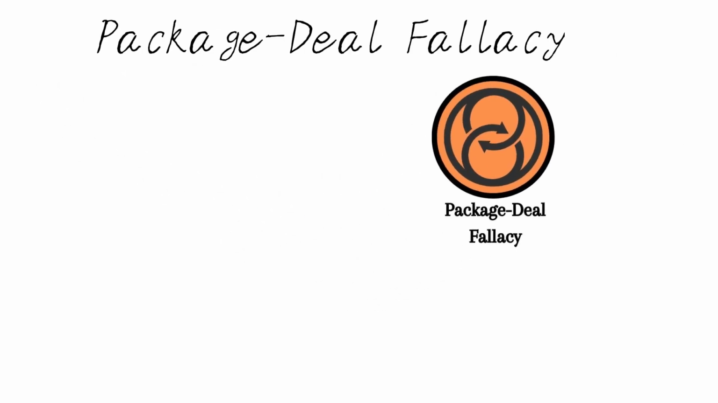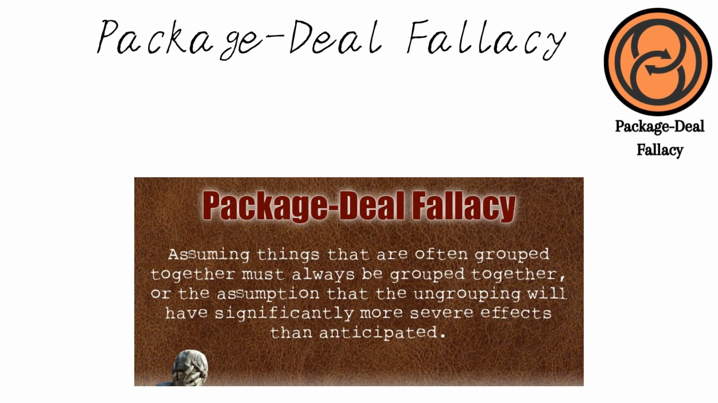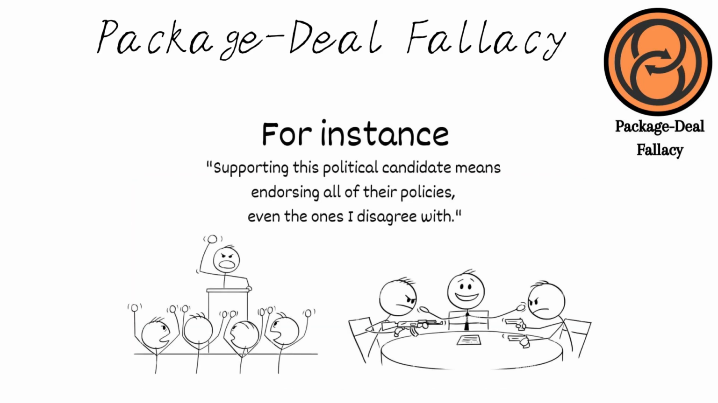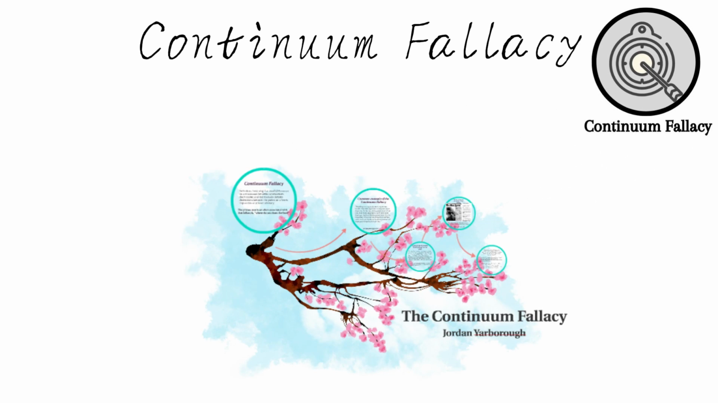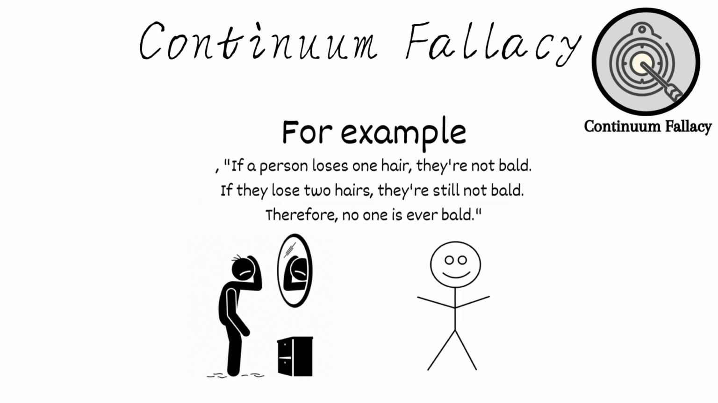Package deal fallacy, when multiple unrelated ideas or issues are grouped together as if they are inseparable. For instance, supporting this political candidate means endorsing all of their policies, even the ones I disagree with. Continuum fallacy, when someone argues that because there's no clear line between two extremes, they must be the same. For example, if a person loses one hair, they're not bald. If they lose two hairs, they're still not bald. Therefore, no one is ever bald.